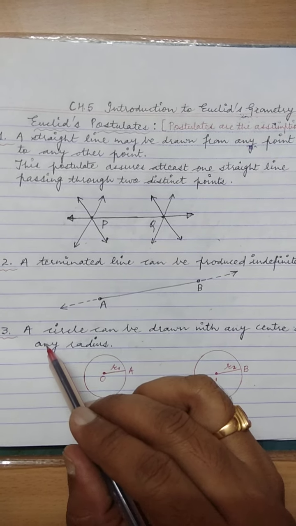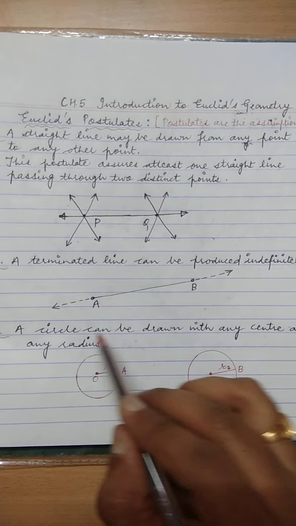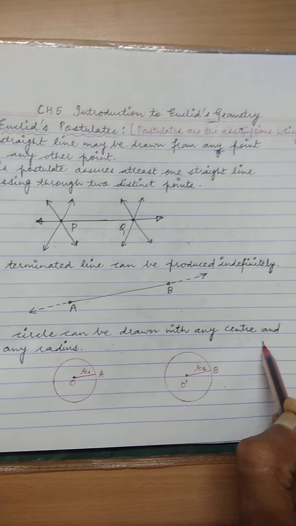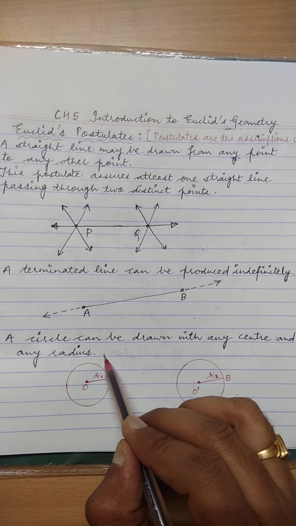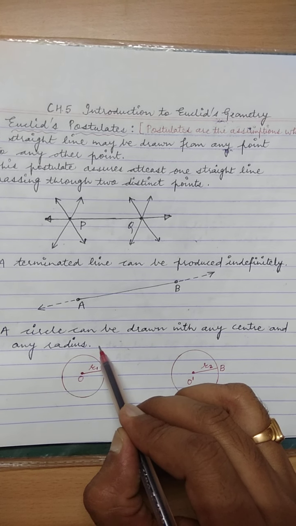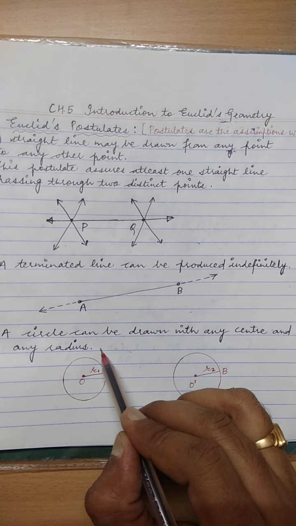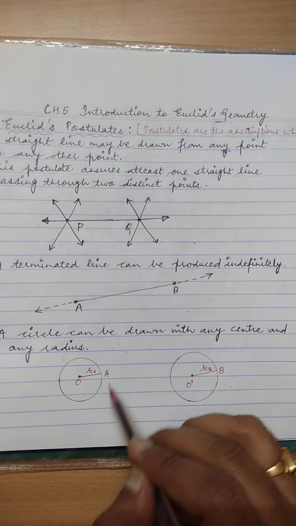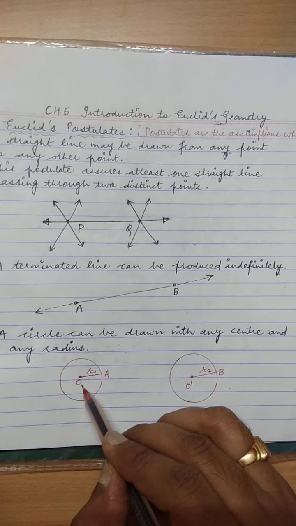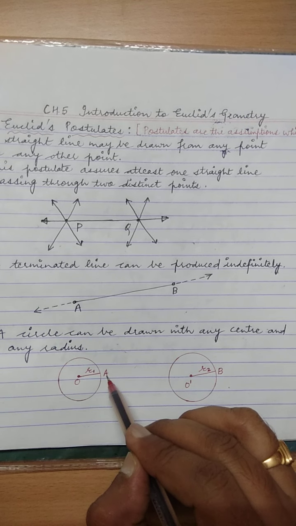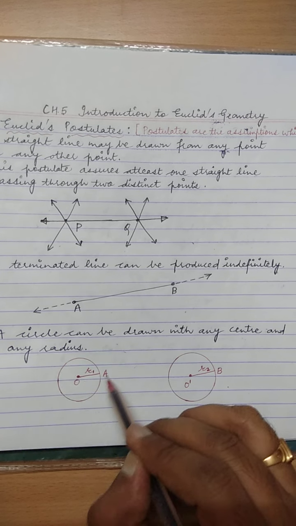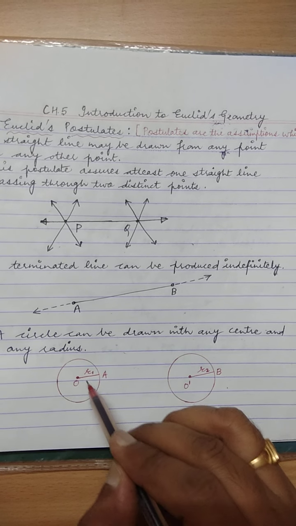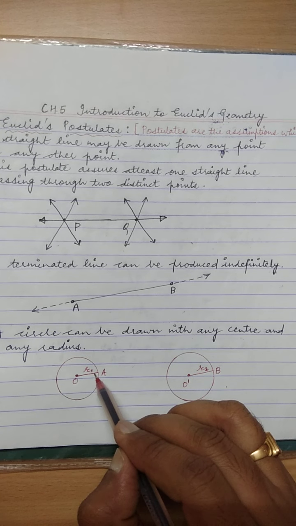Now come to our postulate number 3. A circle can be drawn with any center and any radius. See a circle. The center is O, the radius is OA. OA is the length which is represented by R1.